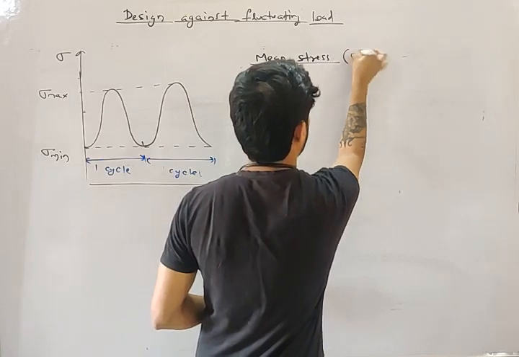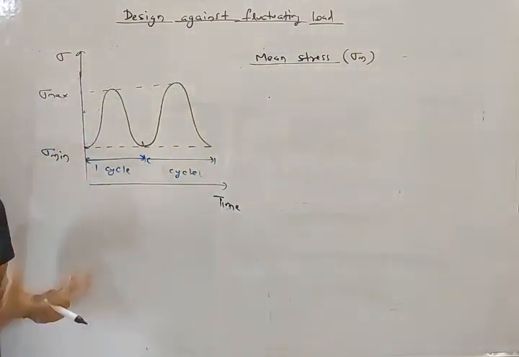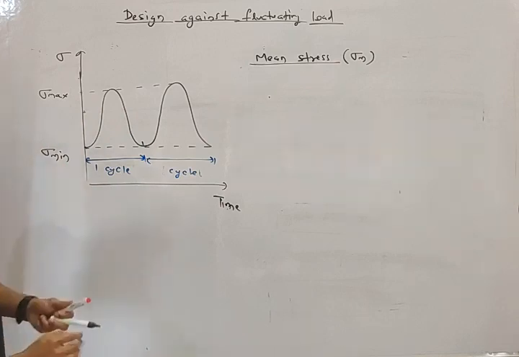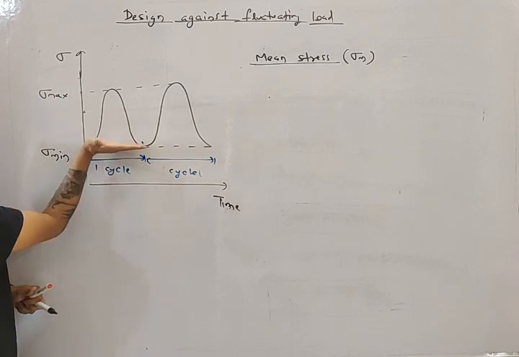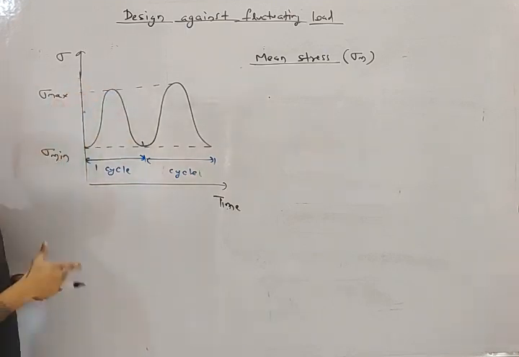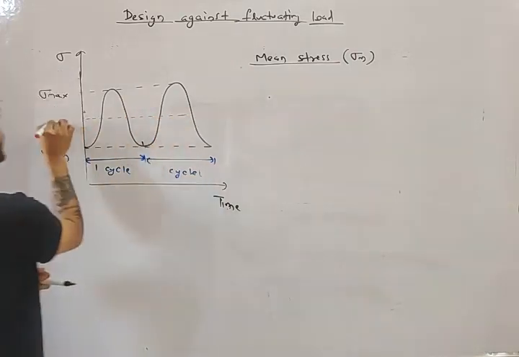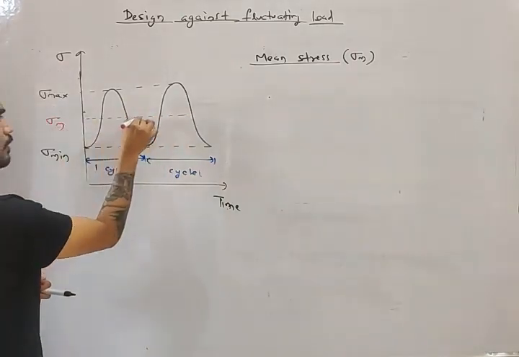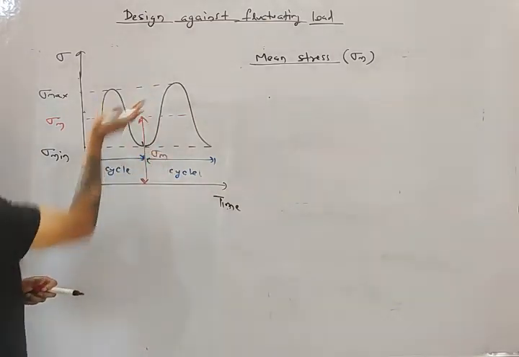So what is mean stress, my friend? Mean stress is simply average. Mean means simply average. So it is the center line of sigma minimum and sigma maximum. This is sigma minimum, this is sigma maximum. So it will be at the center. This will be sigma m, the center.